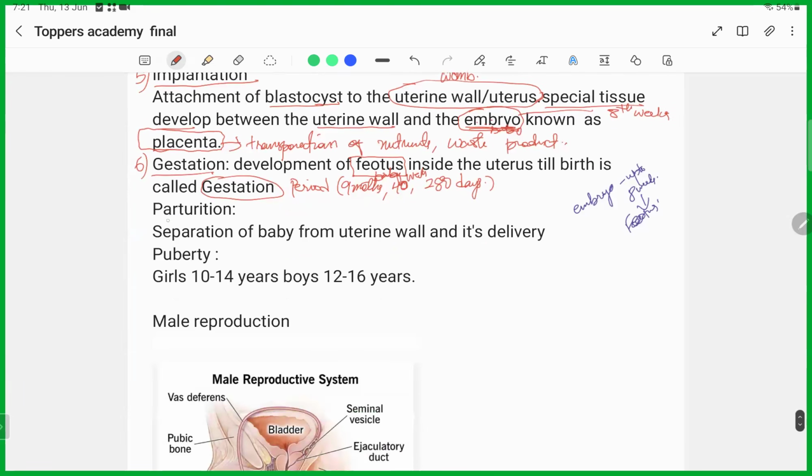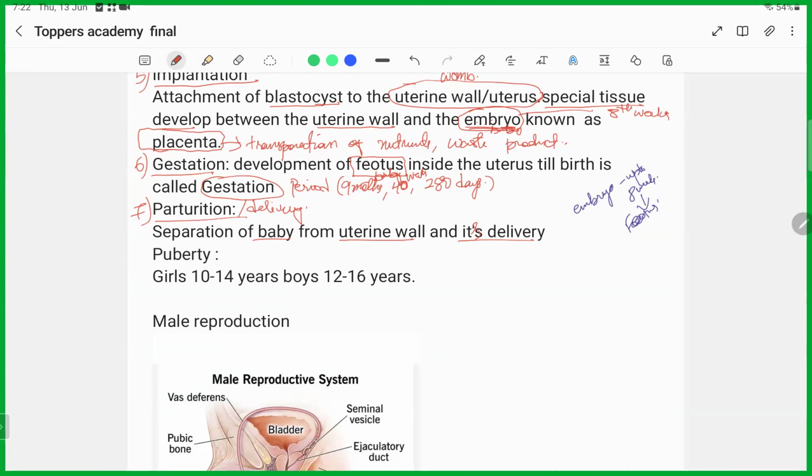And what is parturition? Parturition is a term used for separation of the baby from the uterine wall and its delivery. In simple terms, parturition means delivery. The baby will be separated from the mother's uterine wall and brought into the world. Giving birth is referred to as parturition.